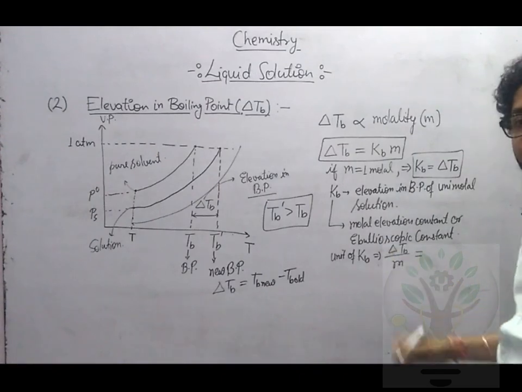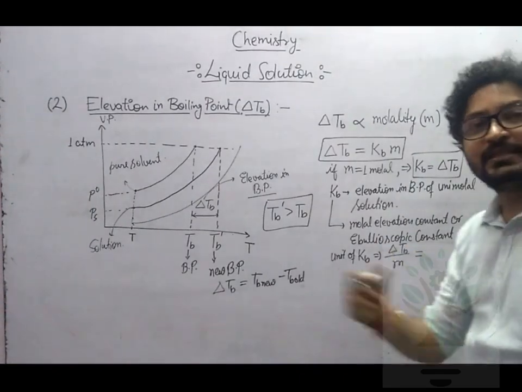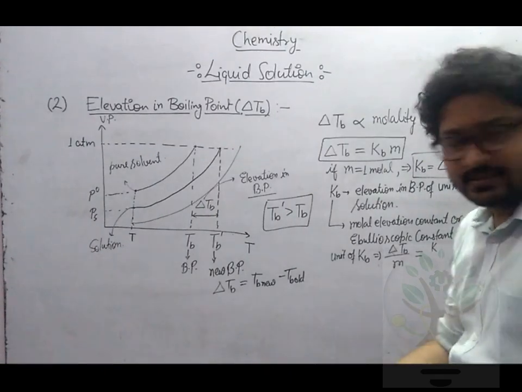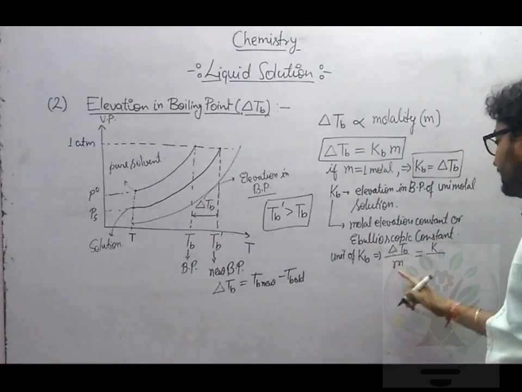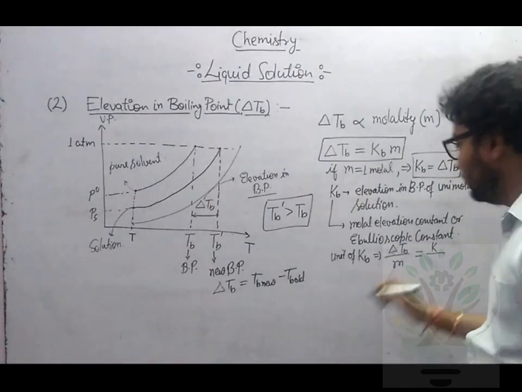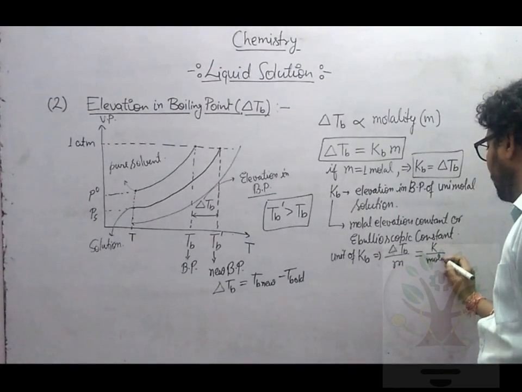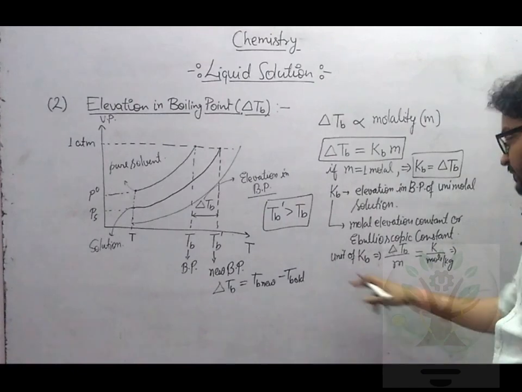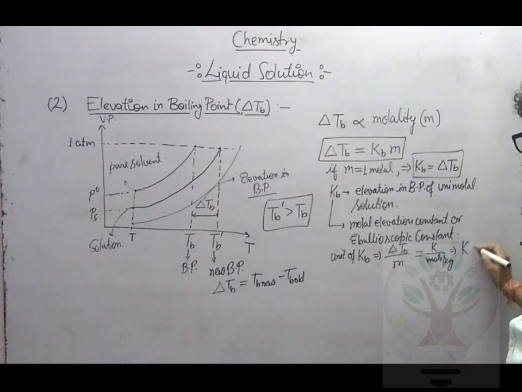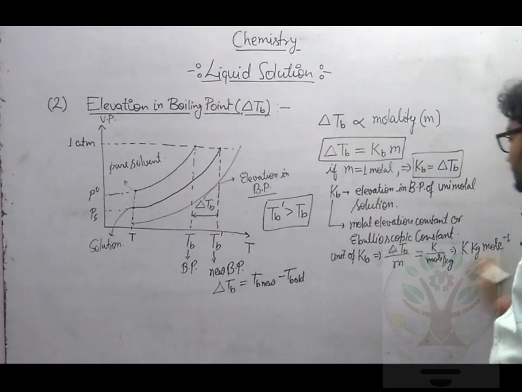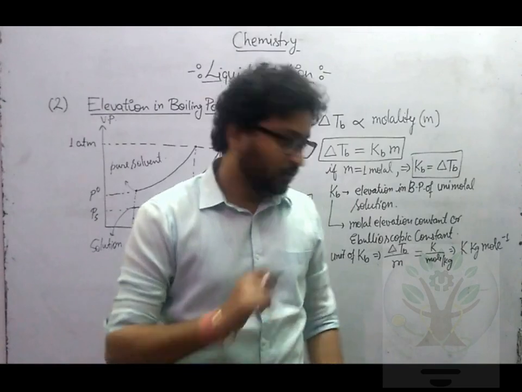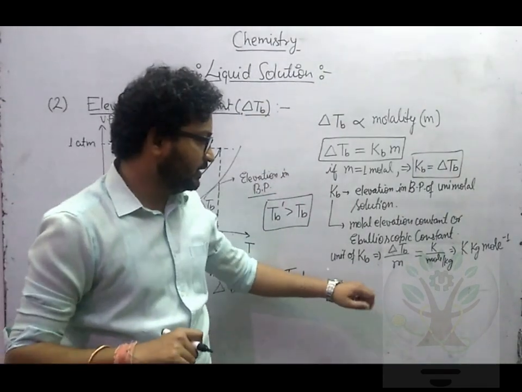Now, delta TB, what is the unit for delta TB? Delta TB is the change in temperature, so the unit will be what? Kelvin or degree Celsius. But what is the unit of molality? The molality unit is mole per kg. So the unit of Kb will be Kelvin kg mole inverse. This is the unit for Kb. Are you getting this thing? Good.